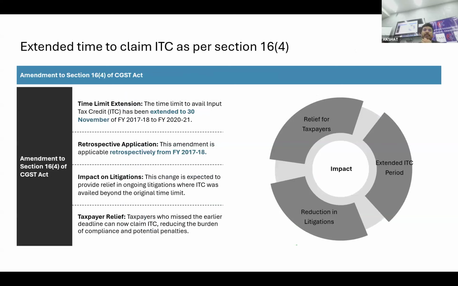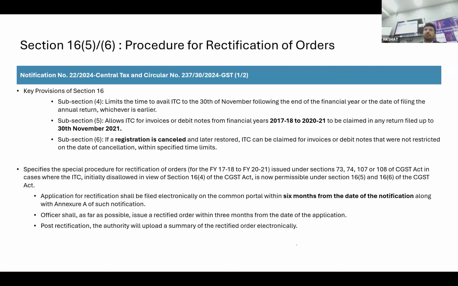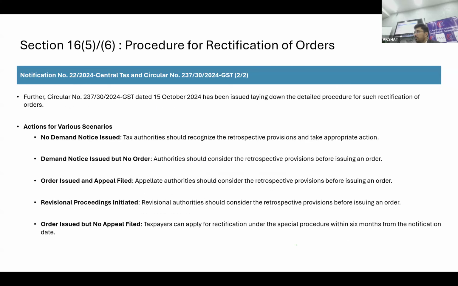There is also one recent welcome change with respect to 16(4). Many clients had cases where they had taken credit late in GST for the initial period. They are saying it is okay if you claim the credit up to 30th November 2021 for the cases of 17-18 to 20-21. Whatever credit you have taken until then will not be disturbed. They have also provided the procedure for 16.5 and 16.6, on what stand the department should take. If no notice has been issued, they will not issue one. If the order has been passed, they can definitely get the order rectified. If it is in appeal, you need to withdraw the appeal, because you are already covered under this provision. So this is the limited change.